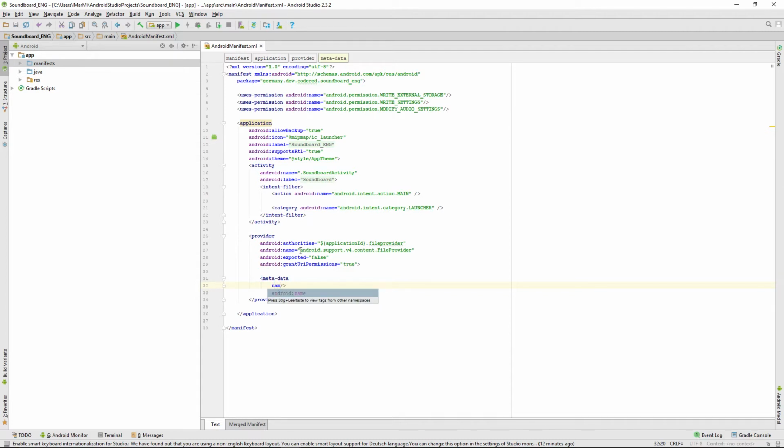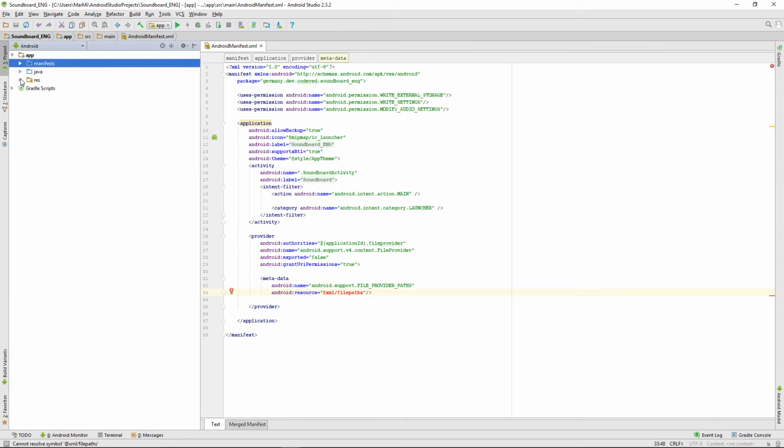So first of all we have to name it android.support.FILE_PROVIDER_PATHS, and we have to give it a resource. So our resource will be an XML file called file paths, and we have to create that as well.